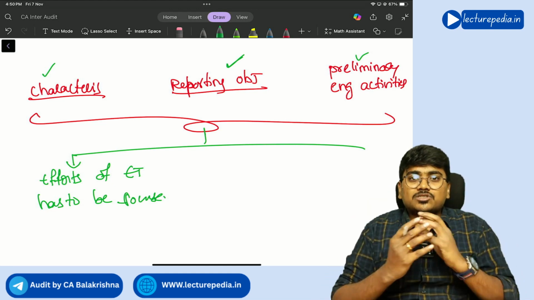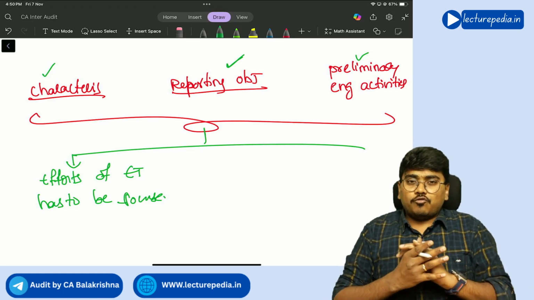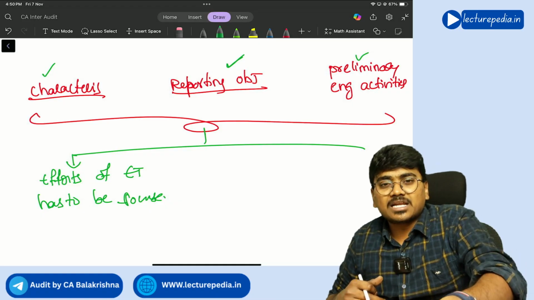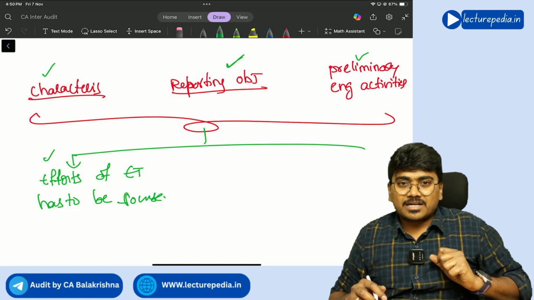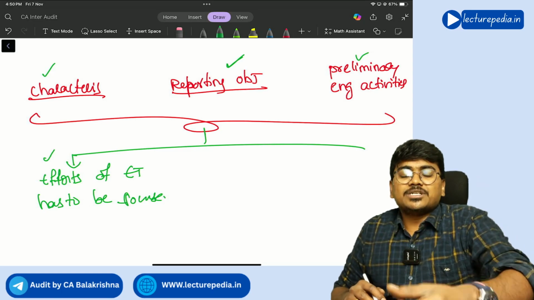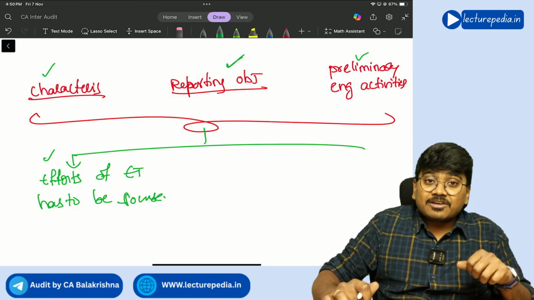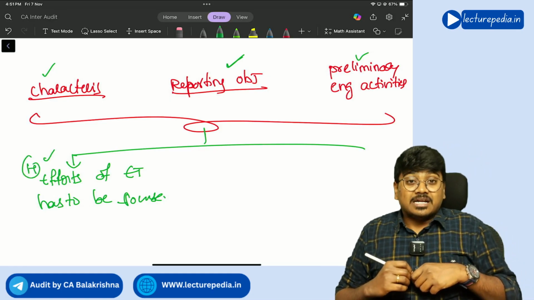So characteristics of the entity: while understanding the characteristics of the audit, you found out that there will be a high risk of material misstatement in a particular area. Then the engagement team's efforts will be focused on that particular area. If you identified a particular area is very material, then the engagement team's efforts will be focused on that area, correct or not? So these three factors will impact the fourth factor, which is the efforts of the engagement team.